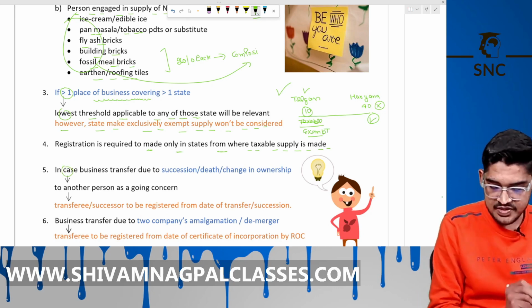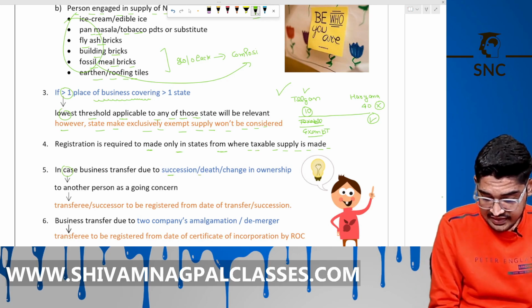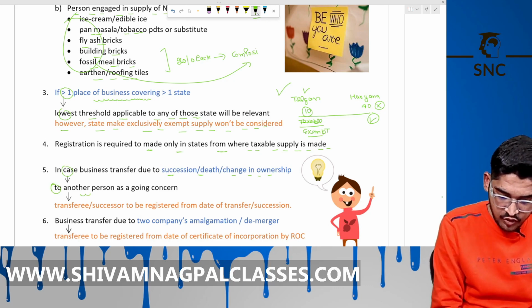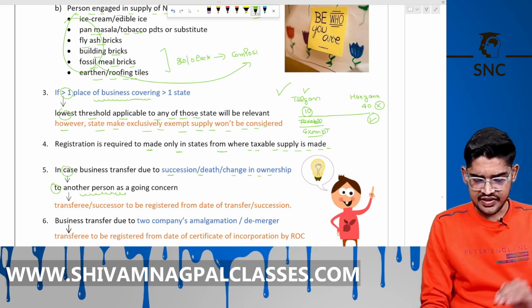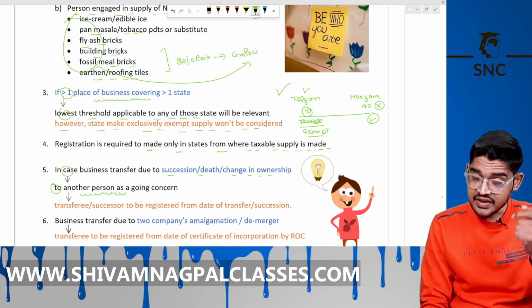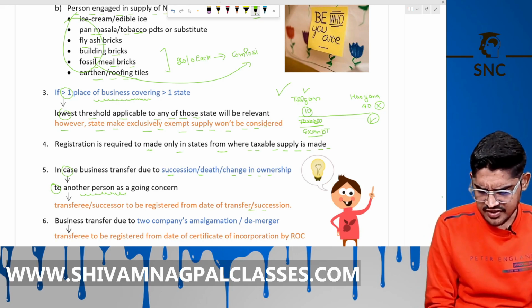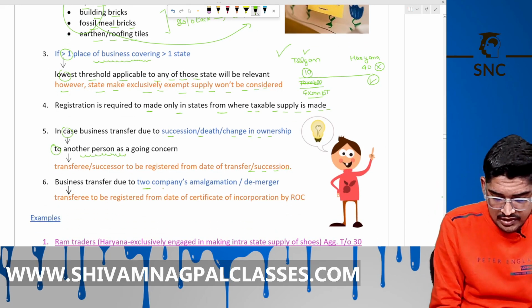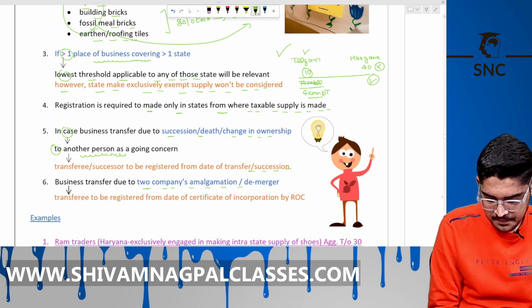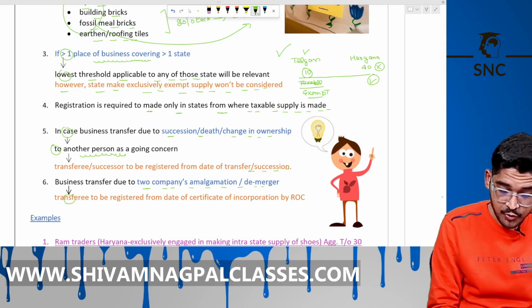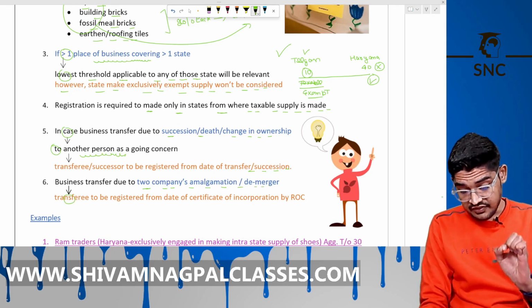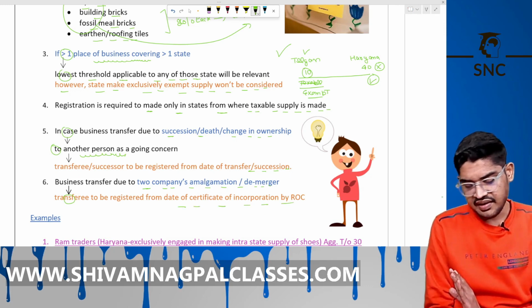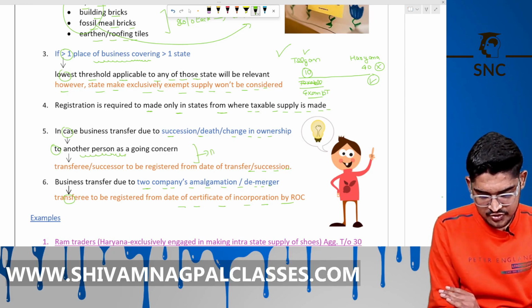In case of transfer of business due to succession, death or change in ownership to another person as a going concern, then the transferee successor is to be registered from the date of transfer of the succession. Just read it, not relevant for example purpose. Business transfer due to two companies' amalgamation or demerger, then that transferee is to be registered from the date of certificate of incorporation by the ROC. Okay, these two points are relevant for MCQ purpose only.